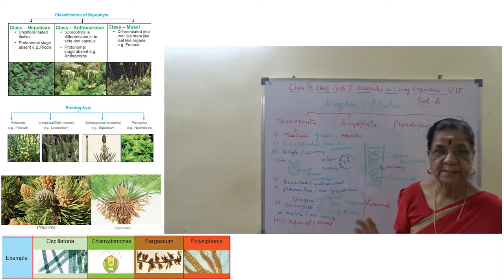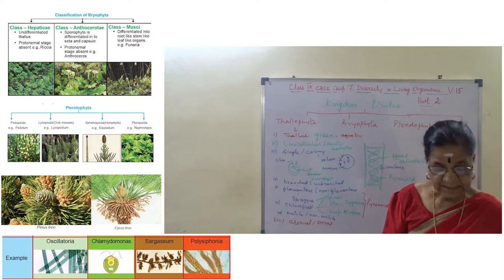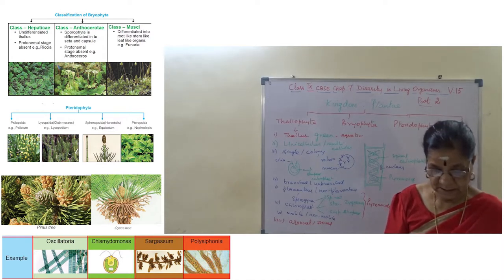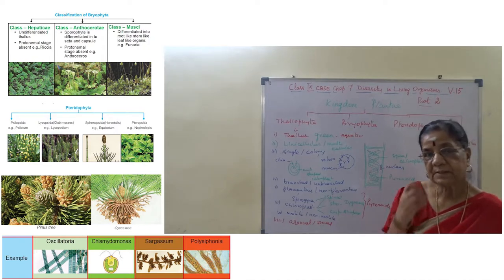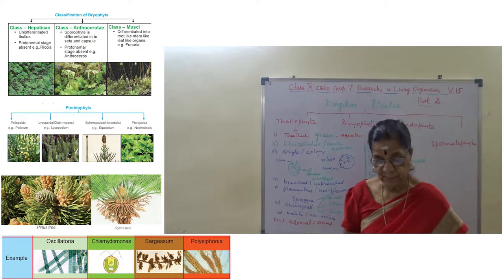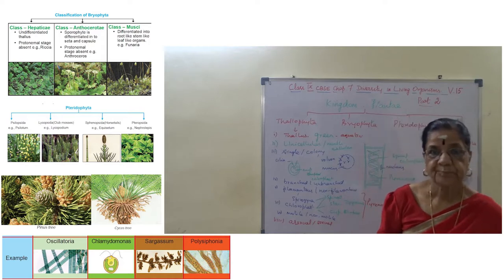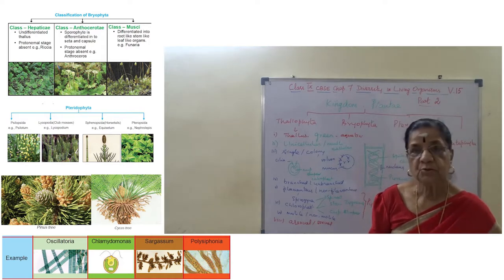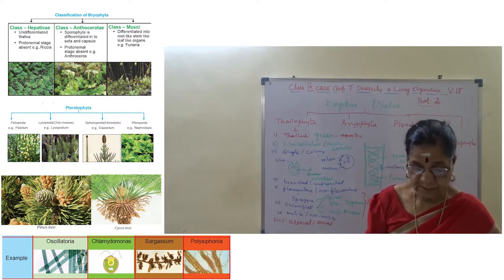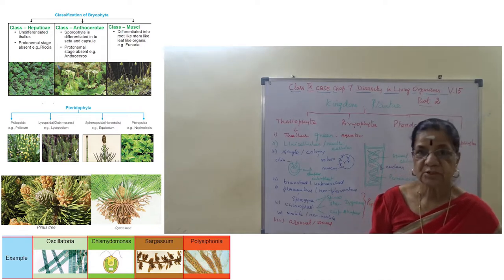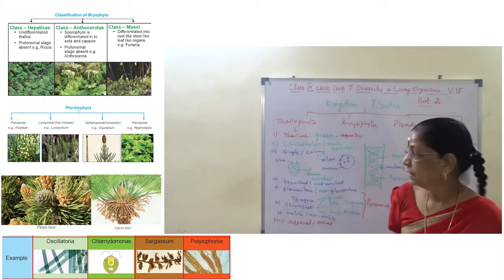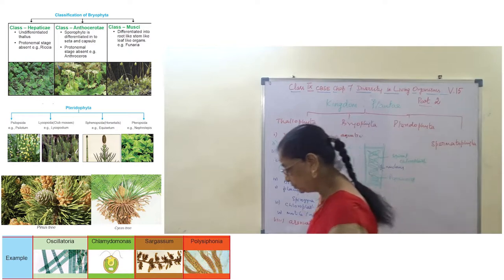Sorry, when I board spelling, just wait. Class Hepaticae, examples Riccia and Marchantia; Anthocerotae, example Anthoceros; and class Musci, example Funaria. I hope you understand. So Riccia and Marchantia, Anthoceros, and Funaria.